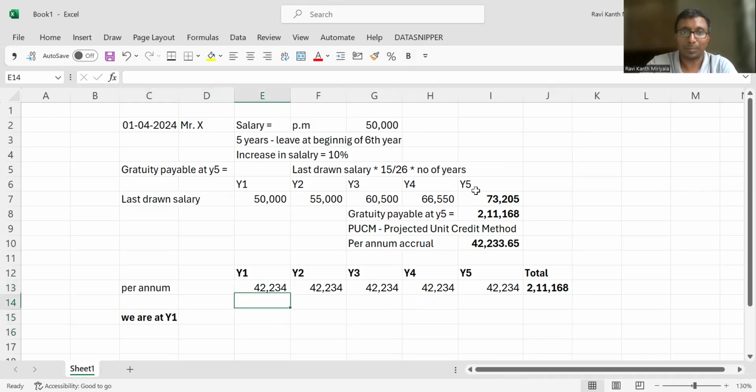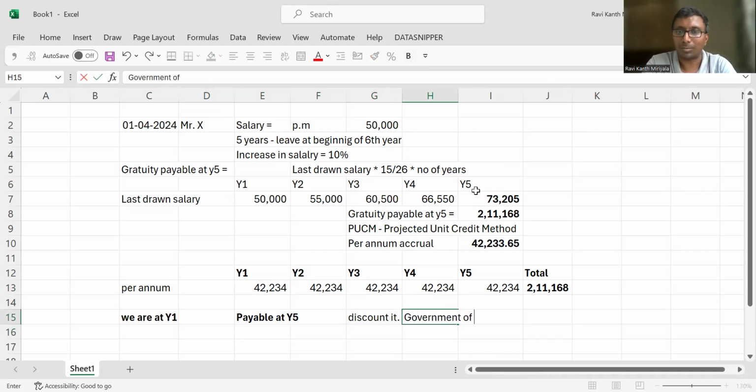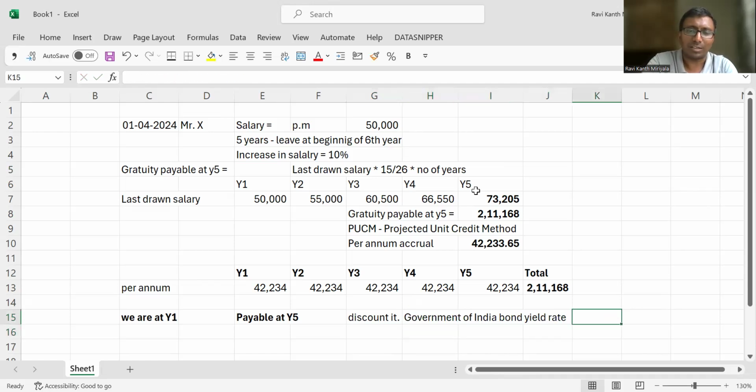Now, payable when are you supposed to do? Payable at Y5, isn't it? When I say it is payable at Y5, there is a gap of 4 years. That's why, what are you supposed to do? Since there is a lot of time, you are supposed to discount it. Sir, what rate of discounting? Which I already told you in the last one. That is Government of India bond yield rate. You're supposed to apply it. Assume the Government of India bond rate is equal to 8%. Something I'm just taking.